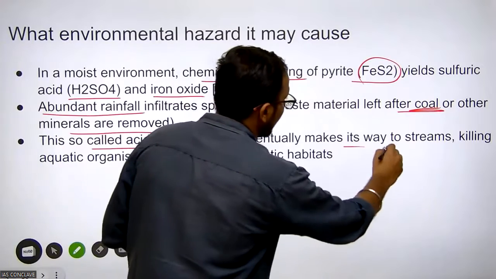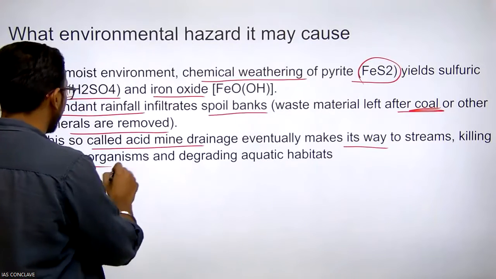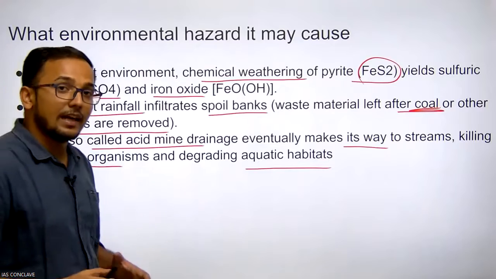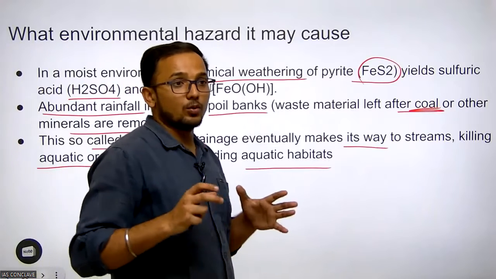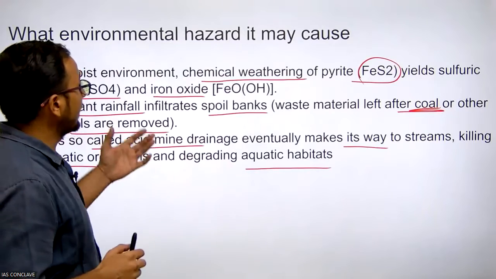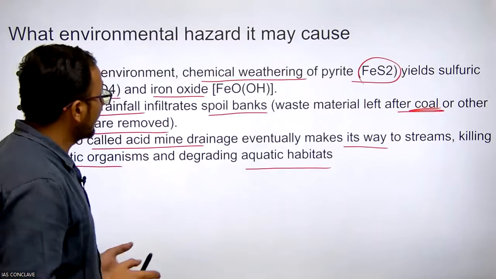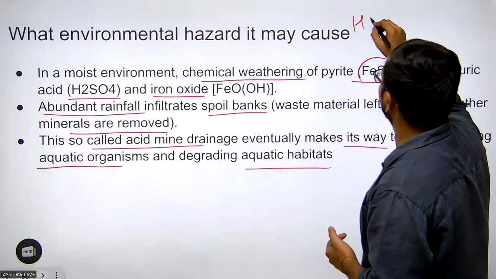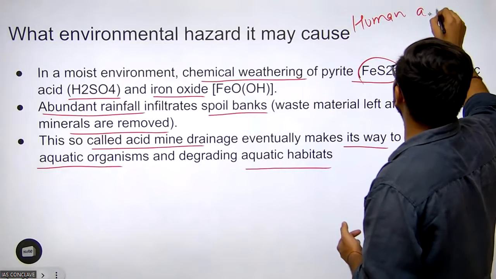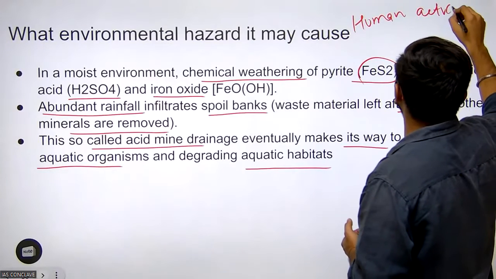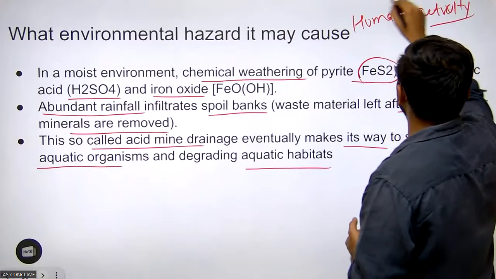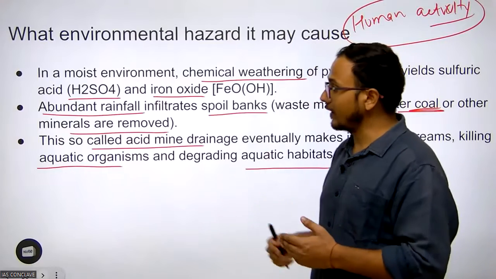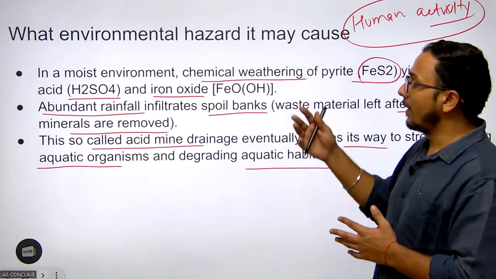It eventually makes its way to streams, killing aquatic organisms and degrading the aquatic habitat. So as we know, weathering is important to us, but weathering can also create hazards. But it has a major influence from human activity, because iron ore sites are created by humans to extract iron materials or other metallic materials.